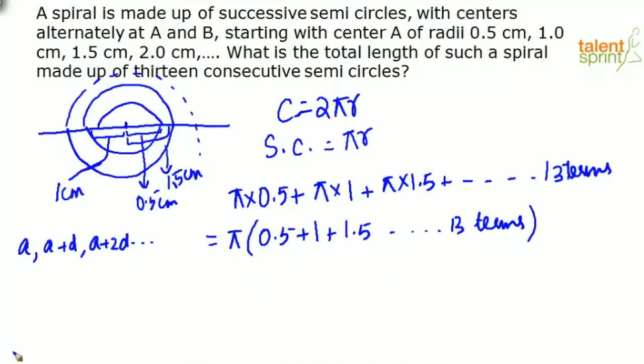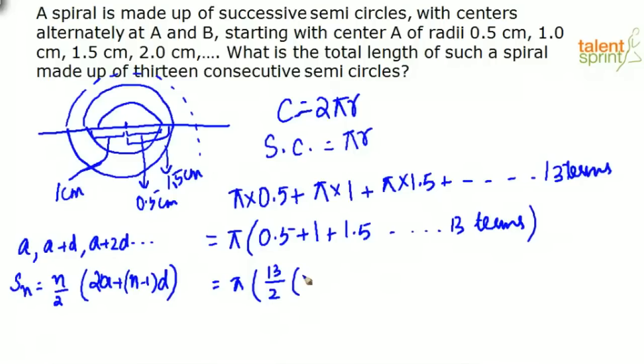Now, what is the sum to n terms of an arithmetic series? Again, this we have learned. The sum to n terms of an arithmetic series is given by n by 2 into (2a plus (n minus 1) into d). So, what is the sum of all these 13 terms? It is nothing but pi into n by 2. Here, how many terms are there? 13 terms. 13 by 2 into, what is the first term? 0.5, plus 13 minus 1.